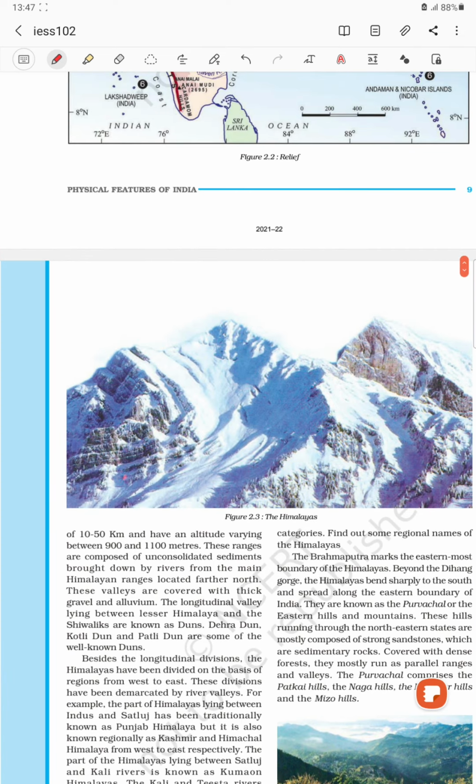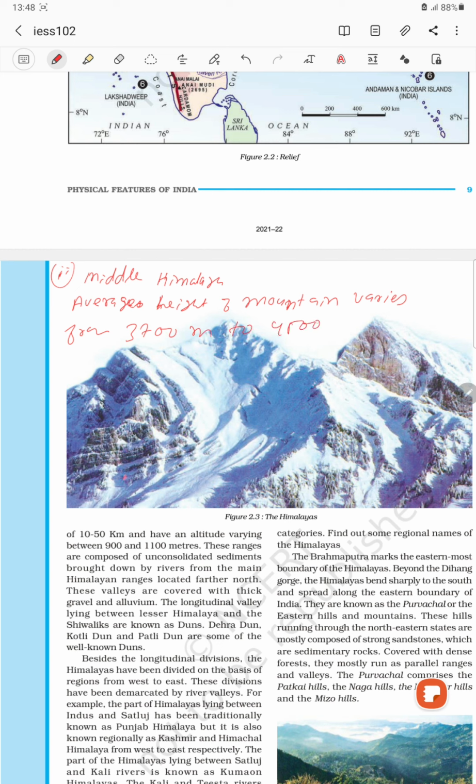One thing I also noticed for the middle Himalaya, the average height of mountain varies from 3700 meter to 4500 meter, and for Shivalik the average height varies from 900 meter to 1100 meter.